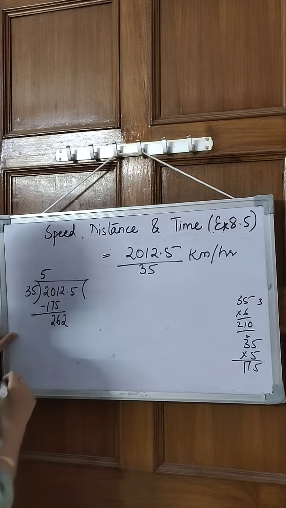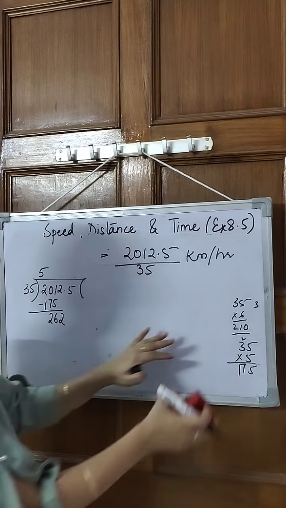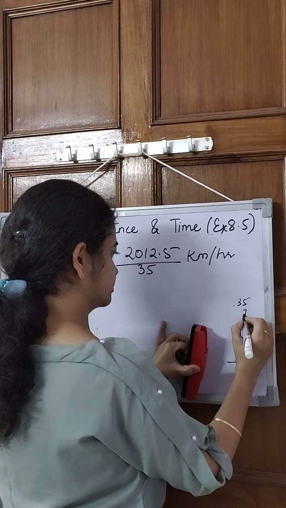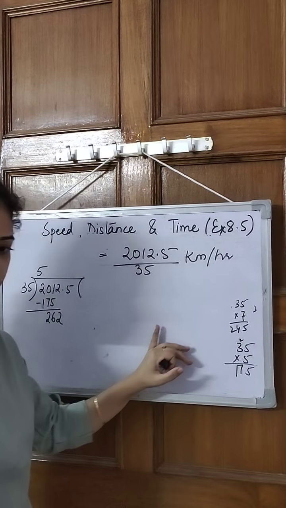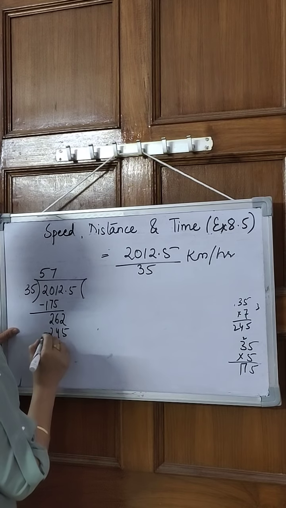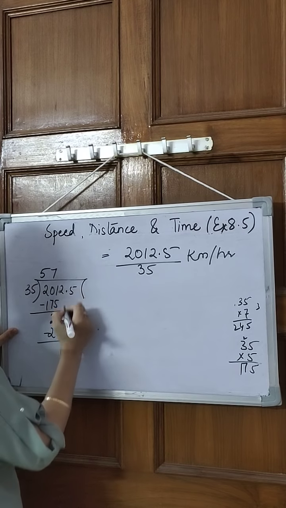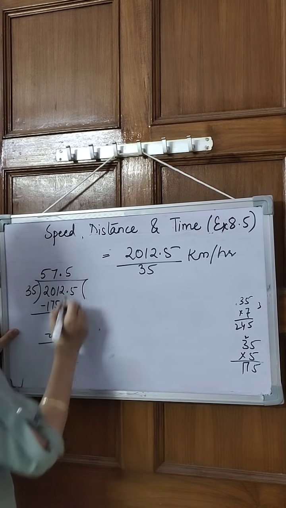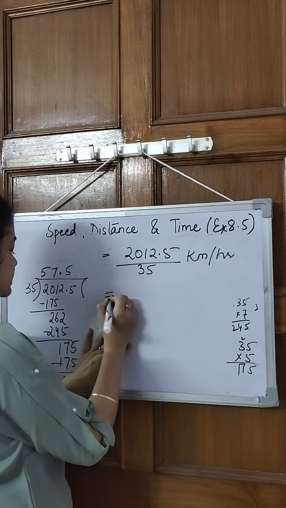Now 1, 2, 6. This will not go by 6. Let's try by 7 now. 35 by 7. This will be 35, 21, 2, 45. So it will go by 7, 2, 45. Now subtract 7, 1. Now it's a point here. So before we copy 5, we will put a point and 5. So 175. We get a 0. So the speed is 57.5 kilometer per hour.